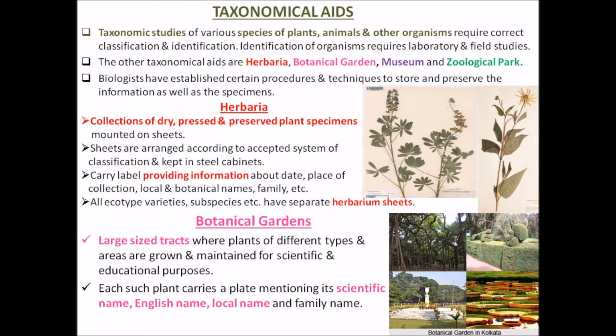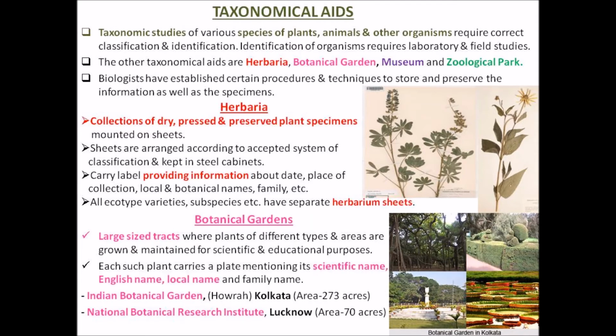So the two main large botanical gardens: one is the Indian Botanical Garden in Kolkata, and second is the National Botanical Research Institute in Lucknow. At least the two main ones of India you must learn about. Otherwise the largest botanical garden is in Moscow. That is the main botanical garden.